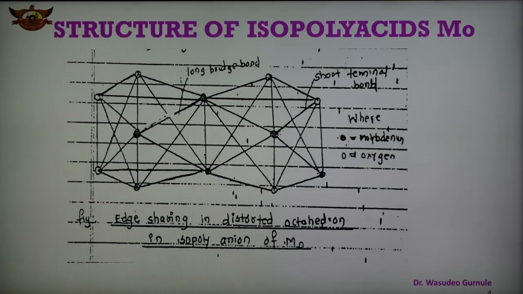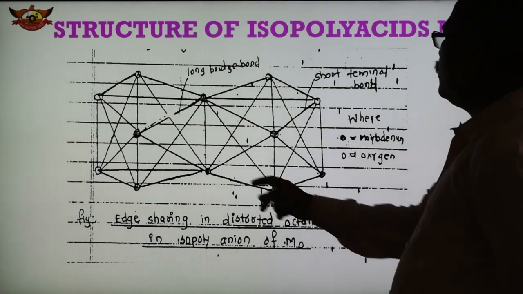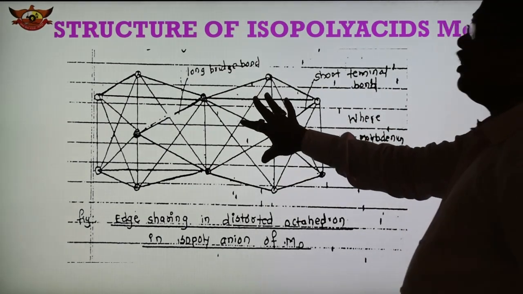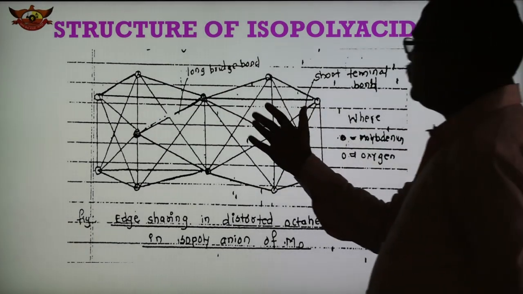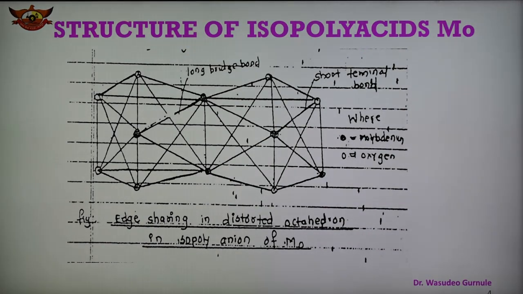This is the structure of the molybdenum isopolyacids. These are the octahedral units, and each unit is shared with another through the edges. So here there is edge sharing, in the distorted octahedron in the isopolyanion of molybdenum, as shown in this figure.